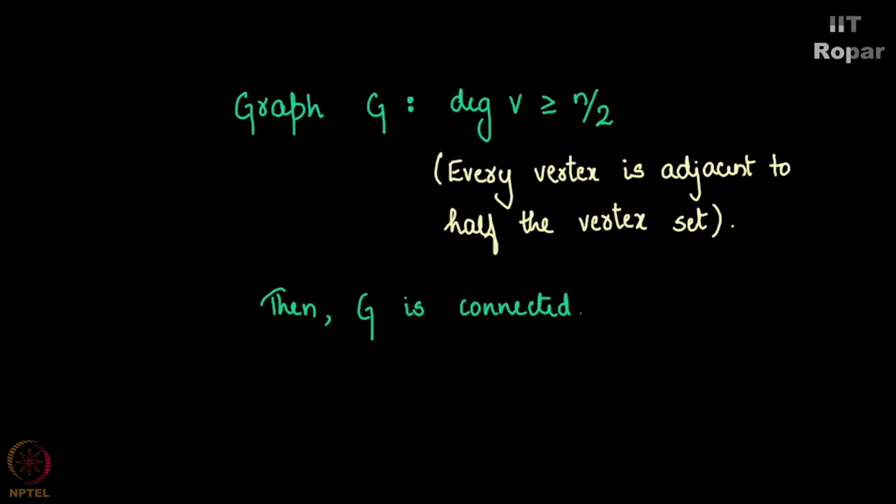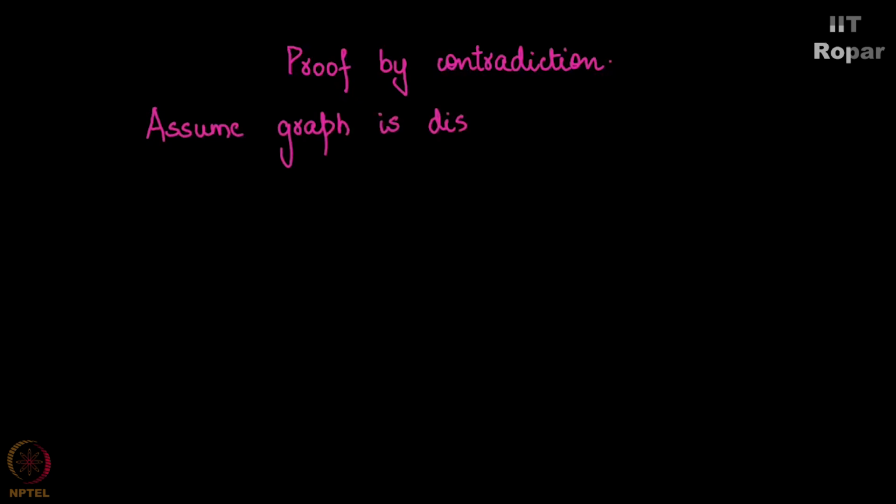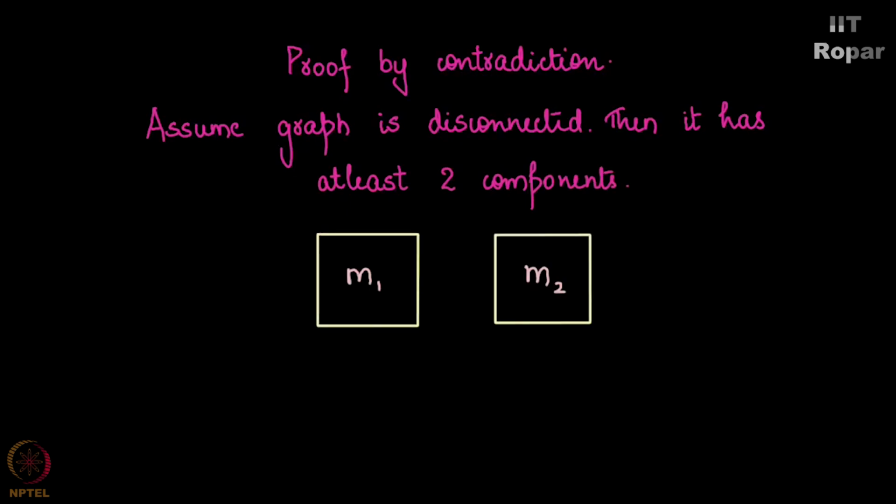Now let us see why exactly a graph becomes connected when the degree of every single vertex is greater than or equal to n by 2. Let us prove this by contradiction. Assuming that the graph was disconnected, then it will have at least two components with different numbers of vertices. Let's say m1 and m2, and m1 plus m2 will be equal to n. For simplicity's sake, I'll take n as 100, then m1 can be 60 and m2 will be 40, or m1 can be 30, m2 can be 70, something like that.